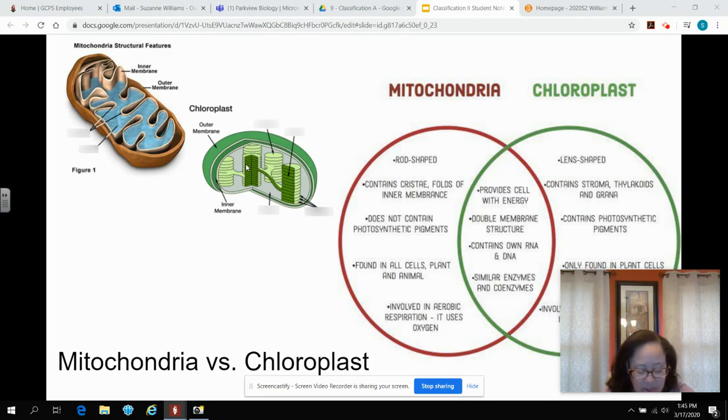The second piece of evidence is that if you look at the structures, you can see that you have an inner and an outer membrane in both, just like bacteria. Also, mitochondria and chloroplasts can actually replicate themselves using binary fission, which is an asexual reproduction method used by bacteria. And finally, both have their own DNA and ribosomes, just like bacteria. That's it in a nutshell.